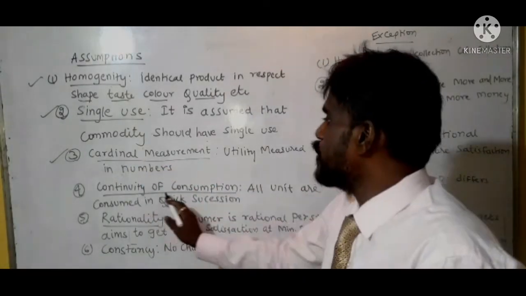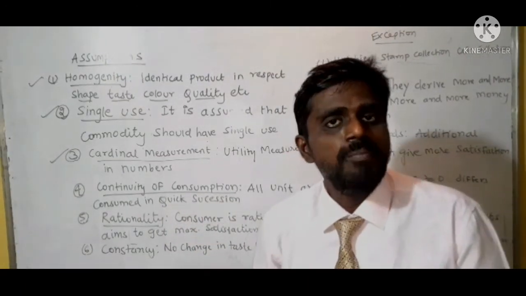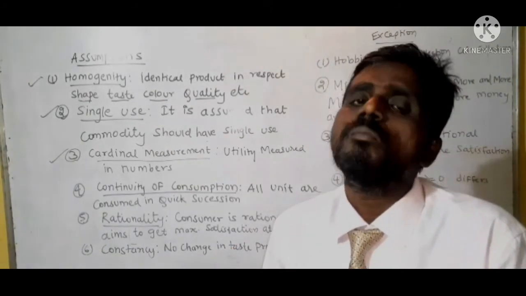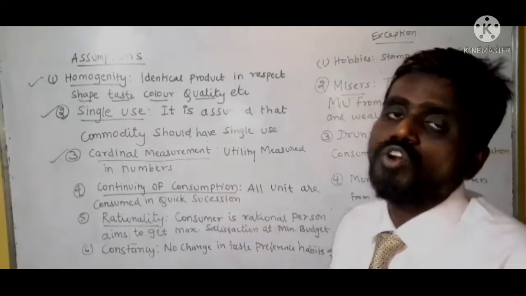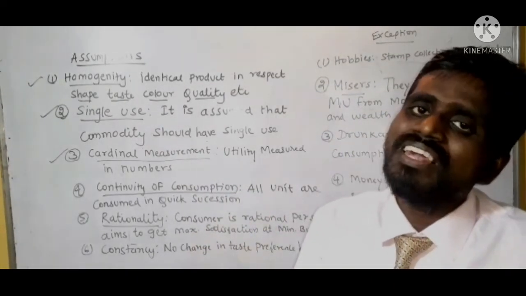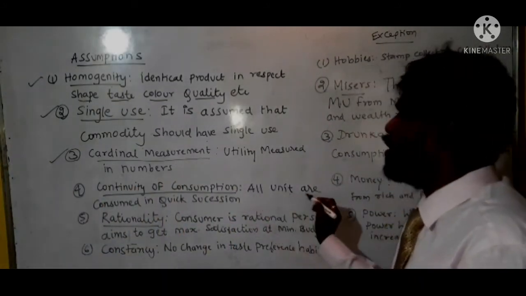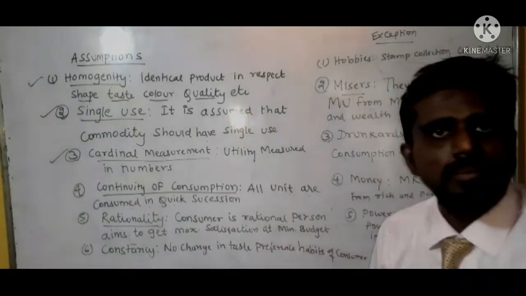Next is continuity of consumption. That means there should not be any gap between the consumption of two consecutive products. All units are consumed in quick succession, without any gap between the consumption of two commodities.